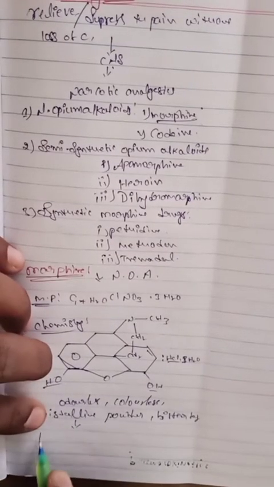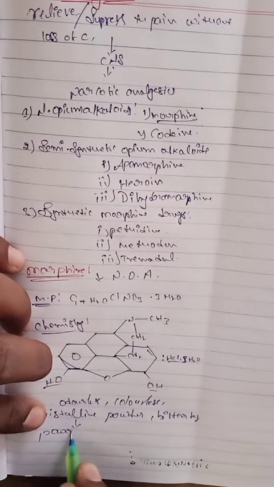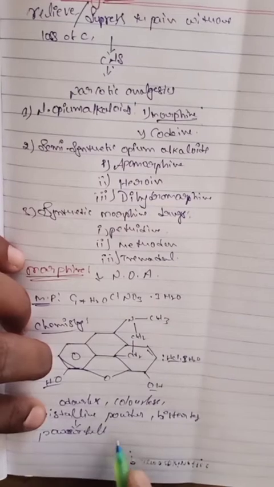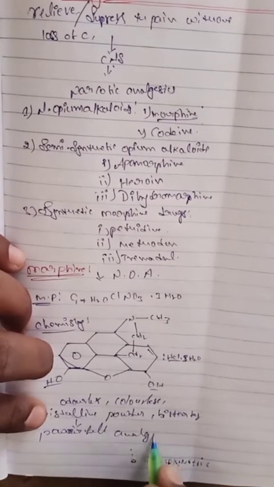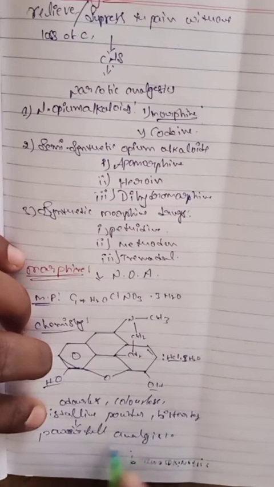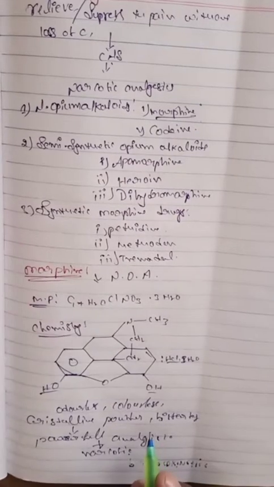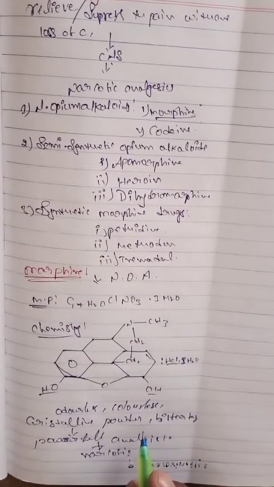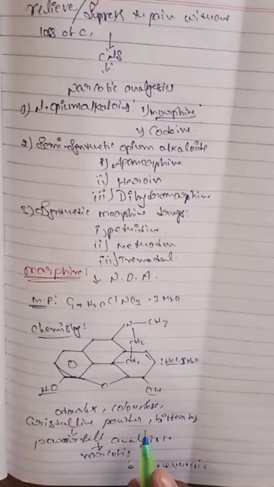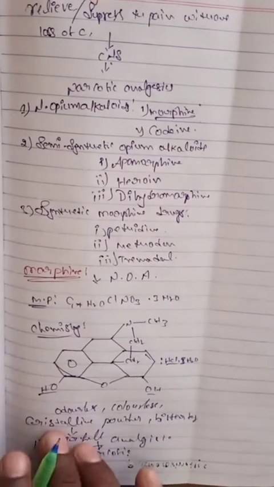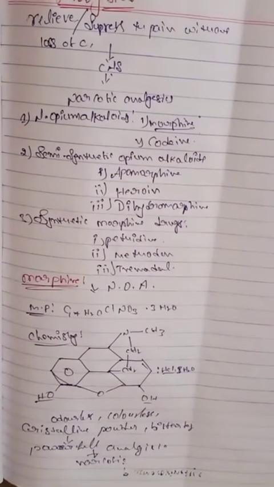It is a powerful analgesic as well as a narcotic drug. It is mainly used in the relief of pain, anxiety, and for sleepiness, in different conditions.